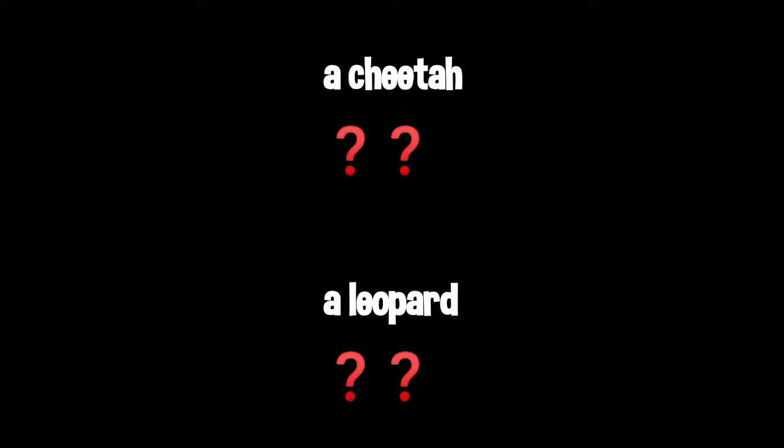Let's go to the second practice activity. What is a cheetah in French? A cheetah? Write it down. And what is a leopard in French? A leopard? Write its name in French. We will be marking later on, so write their names in French. 5 seconds.